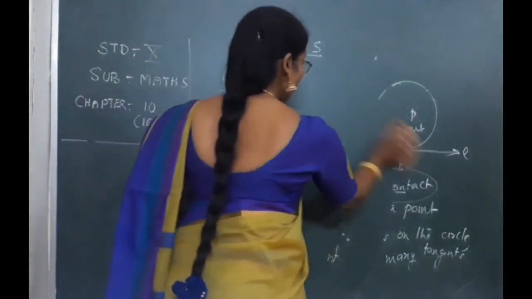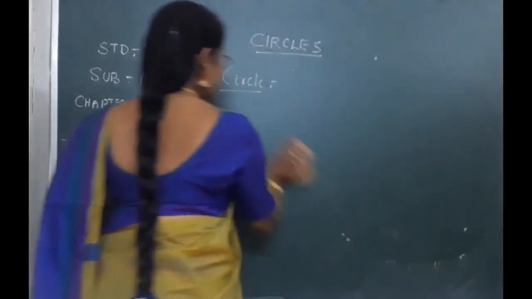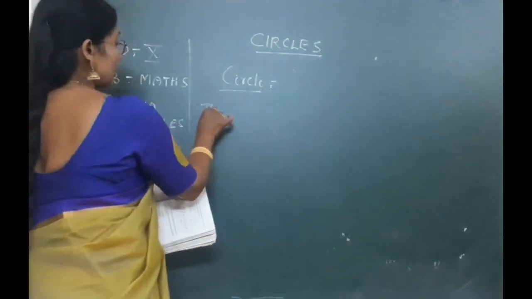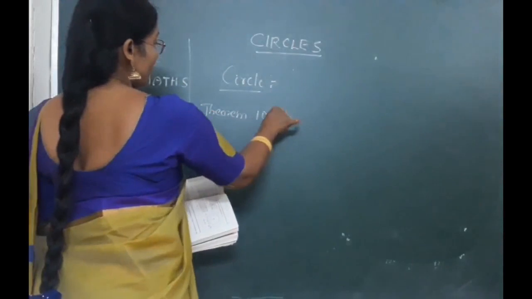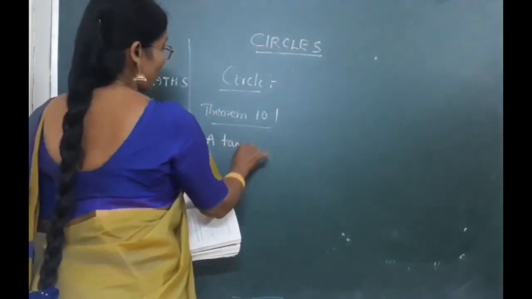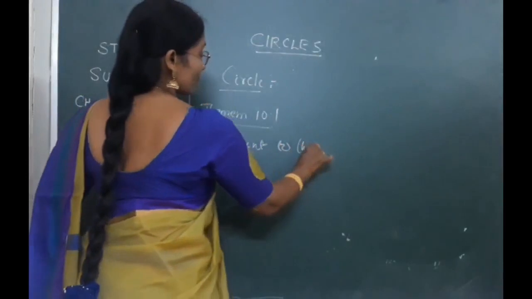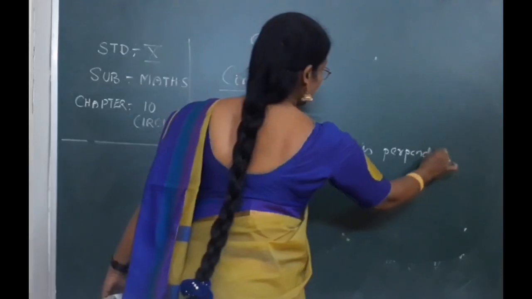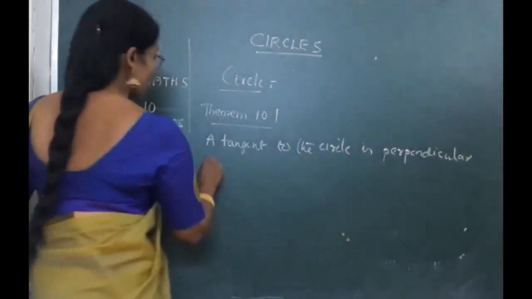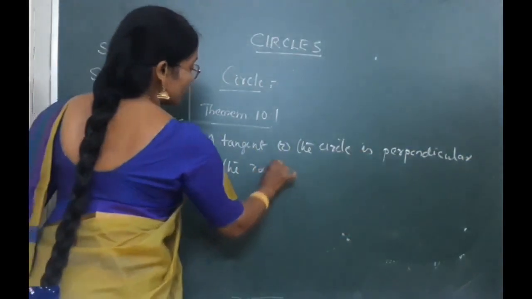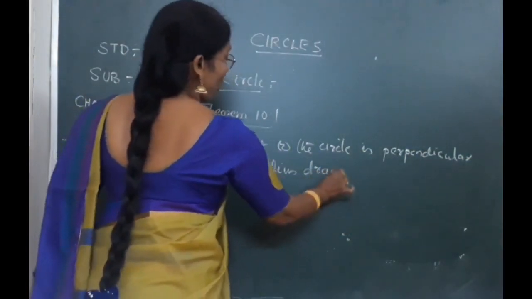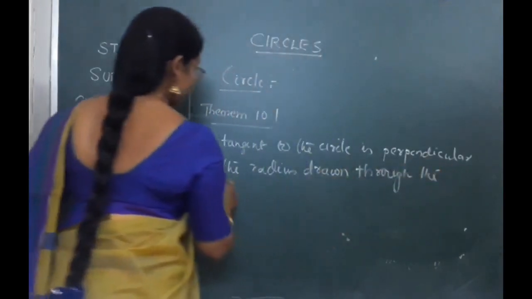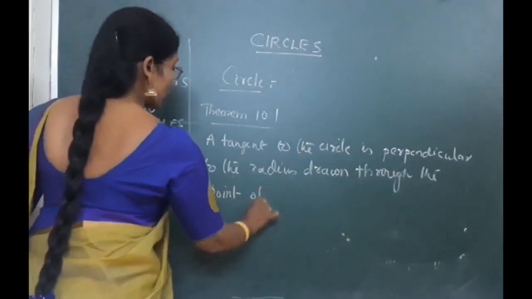Now, the next one is a sum only. And before that, I have to explain to you one theorem. What is that theorem? Statement is: a tangent to a circle. Theorem number 10.1: a tangent to a circle is perpendicular to the radius drawn through the point of contact. Perpendicular to the radius drawn through the point of contact. This theorem's application is next.